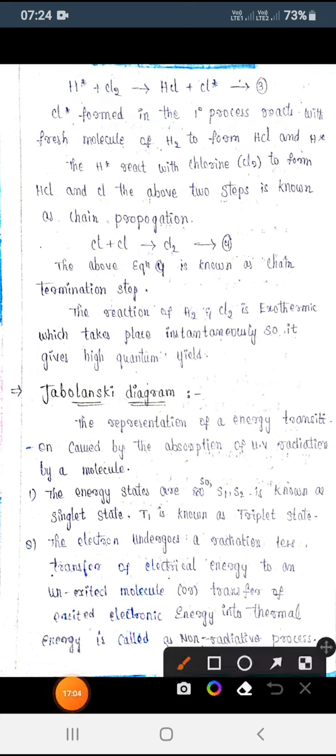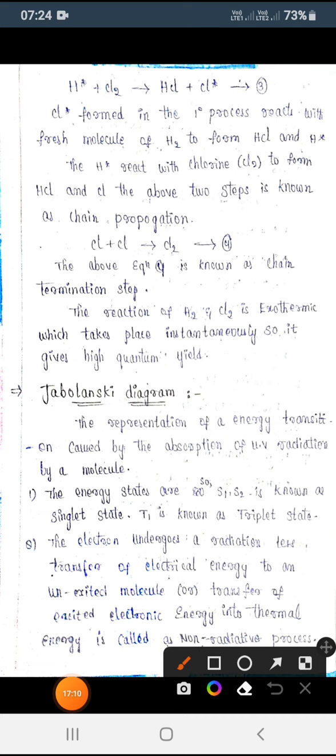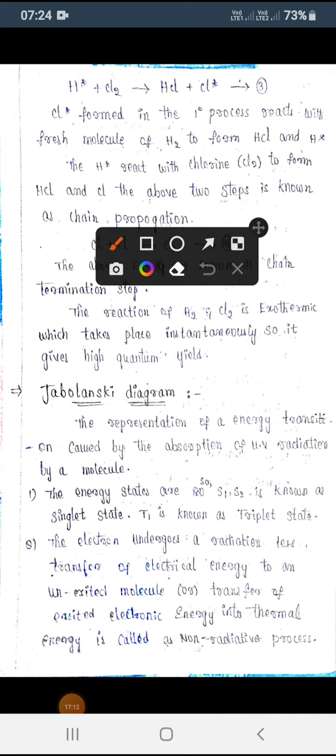Next we have the Jablonski diagram. So let us see what the Jablonski diagram is. The Jablonski diagram is nothing but a diagram which explains the energy states of the molecule. The Jablonski diagram explains the energy transitions of the molecule in the presence of light. We call it the Jablonski diagram.